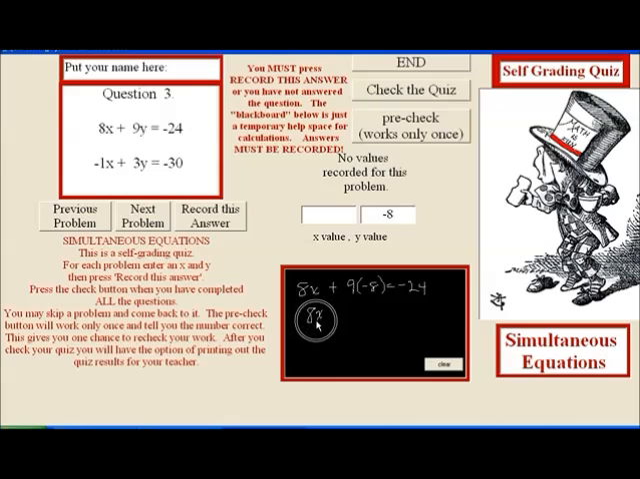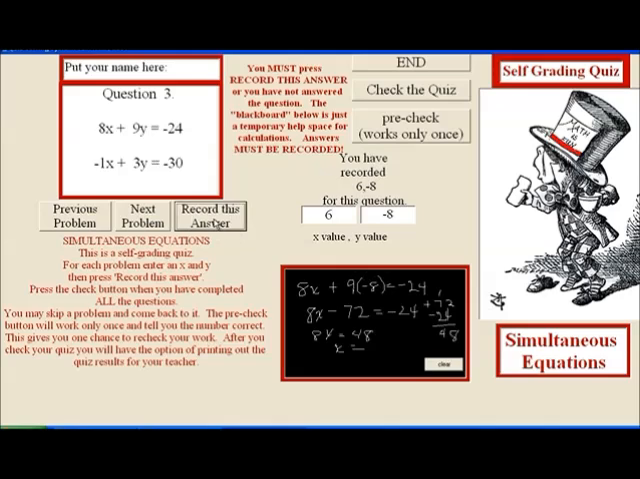8x minus 72 equals negative 24. So now I'm going to have to say 8x equals negative 24 plus 72. So I'm going to put the larger one on top. So that's 8, 6, 4 from 12, and 48. 48, and x is 6.